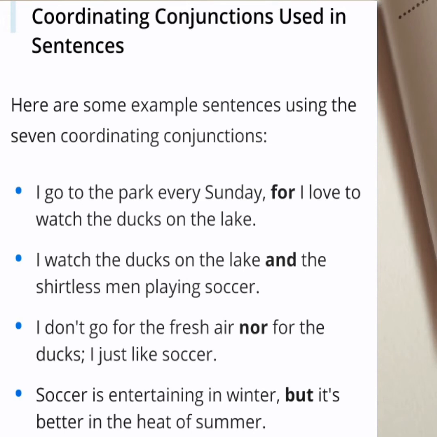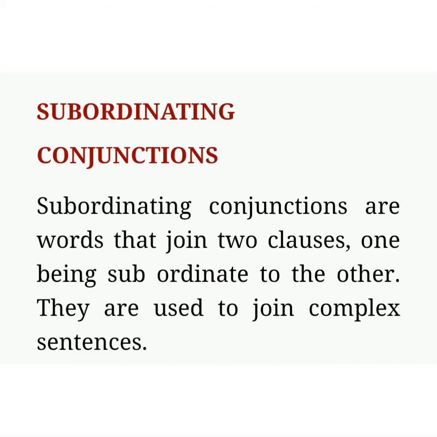I go to the park every Sunday for I love to watch the ducks on the lake. Here for is the conjunction. I watch the ducks on the lake and the shirtless men playing soccer. So here and is the conjunction. I don't go for fresh air nor for the ducks. I just like soccer. Nor is the conjunction. Soccer is entertaining in winter but it's a bit better in the heat of summer. But is the conjunction.